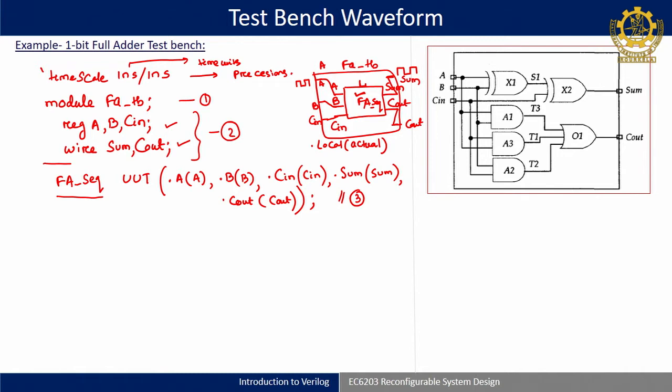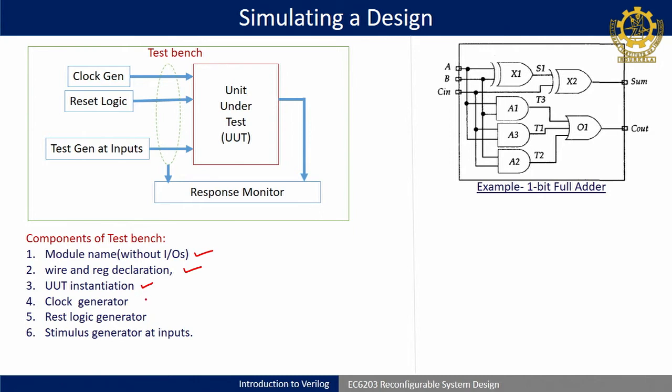Next part in this module is the clock generator. As it is a combinational design, we do not have any clock generator or reset logic. So, we will go directly to generation of the stimulus, and at the same time we should also be monitoring the response. That I missed, I think, monitoring the response. Okay. So, that can also be done. So, next these two we have to do.